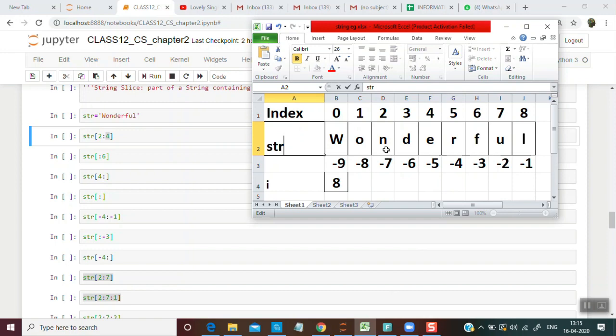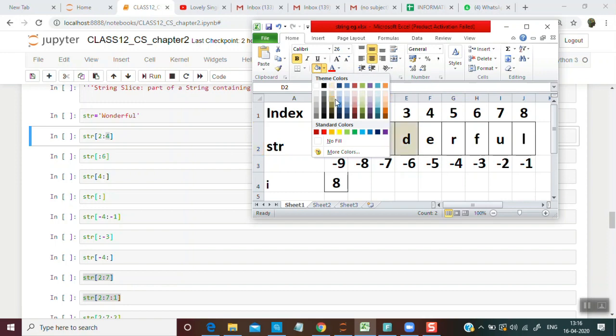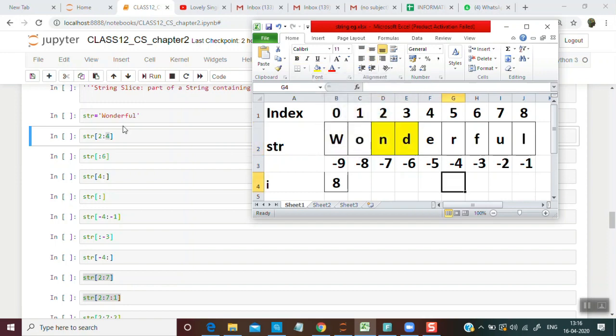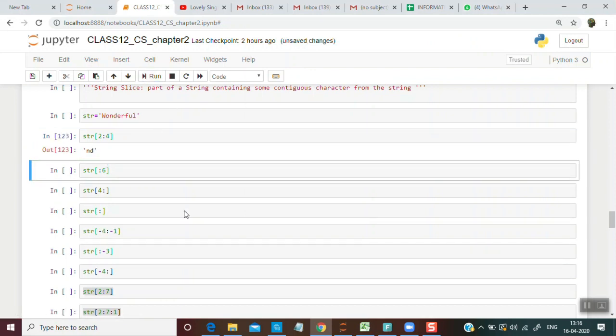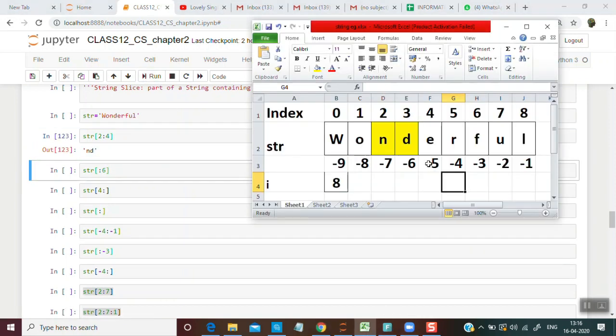But you need to keep in mind that while slicing, for the end number we have to take 1 minus. Like from 2 to 4, we need to take 2 and 3, not 4, as we did in the case of range: 0 to 9, the numbers were taken from 0 to 8. In the same way, here 2 to 4 means index 2 and 3. So these two are the slice. If you run this, you will get the output ND. Can you match?